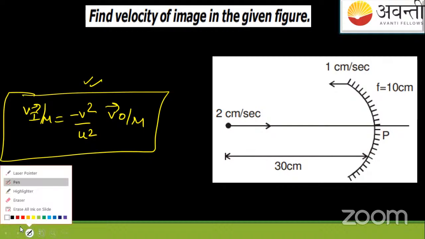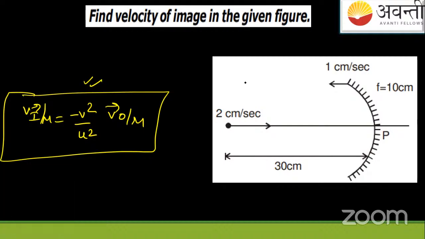Till today, I remember the answer of this, which we solved in the previous class. What was the answer? The answer was minus 7 by 4 centimeter per second. This was the answer, that is minus 7 by 4 centimeter per second. Okay. Image speed.